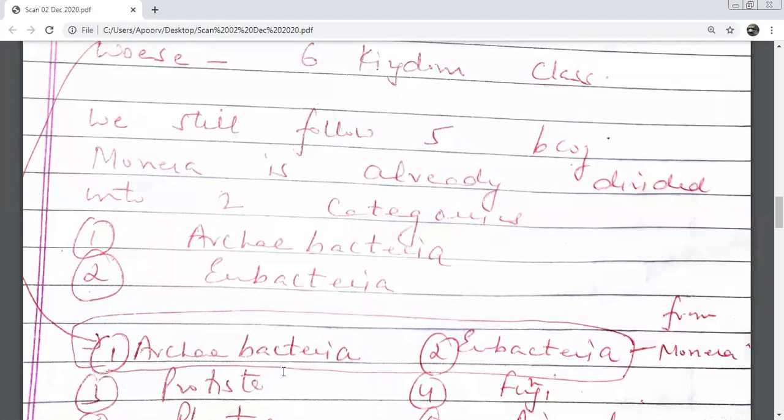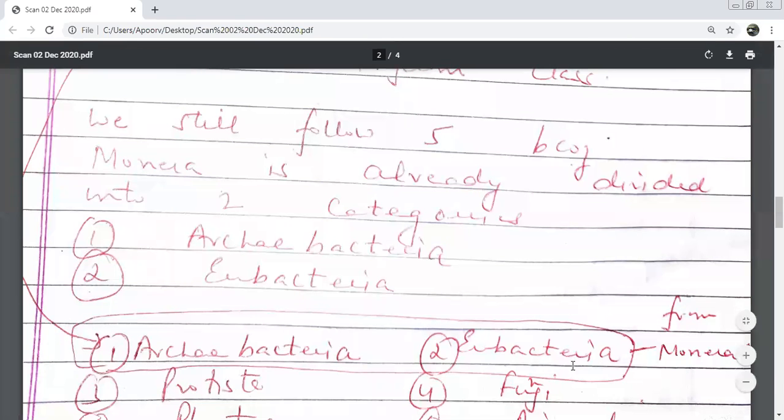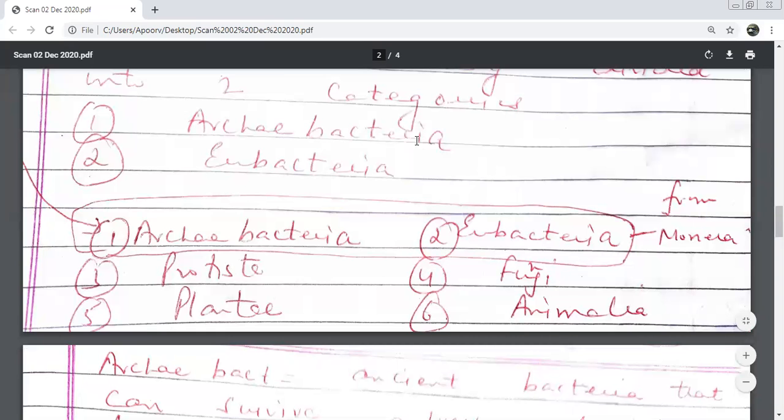तो अगर पुराने जमाने के बैक्टीरिया की बात करें तो आर्के, you know archaeology? What is archaeology? क्या होता है archaeology बेटा? What do you study in archaeology? Study of ancient artifacts. Okay, so basically something which is old, primitive, ancient, that is archae. So archaebacteria, पुराने जमाने के bacteria, ancient bacteria. Eubacteria are the modern bacteria. That means the bacteria which are evolved from archaebacteria.